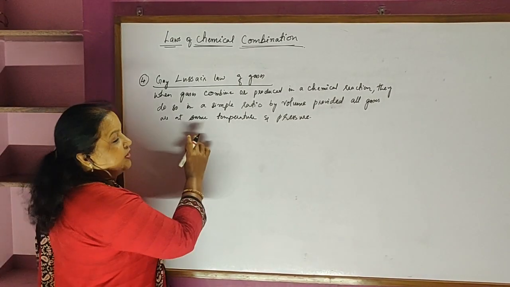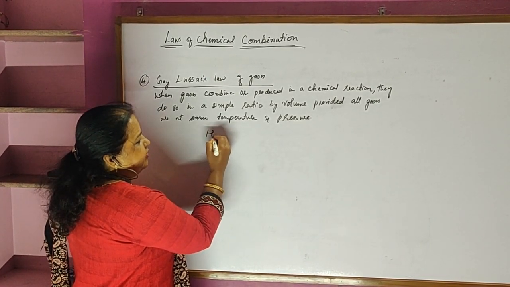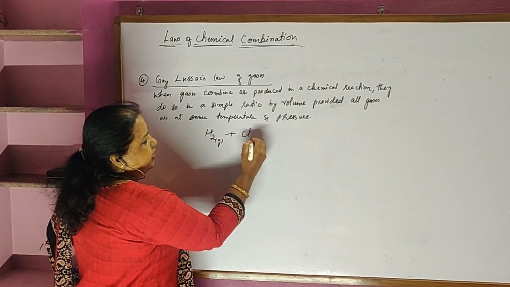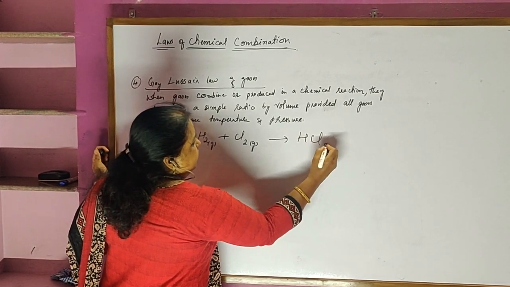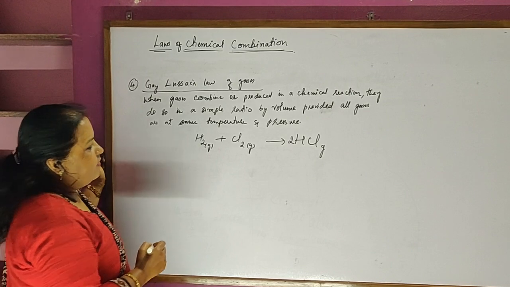So let's see, when you are maintaining a constant, same temperature and pressure, let's see with an example. Hydrogen gas can combine with chlorine gas to form hydrogen chloride in the form of gas, and if I balance, it is 2HCl.